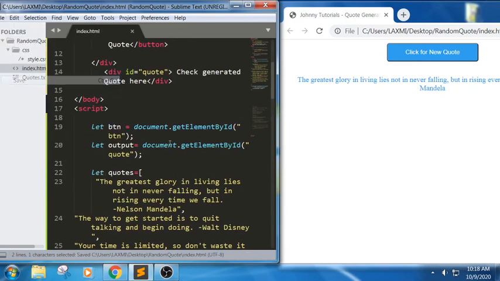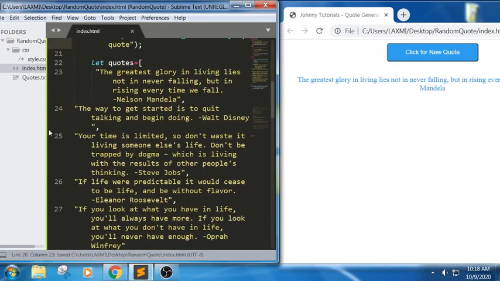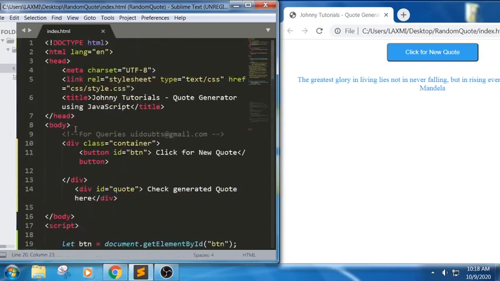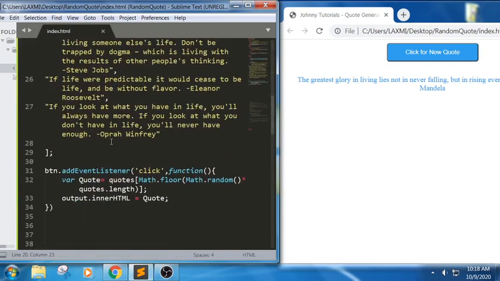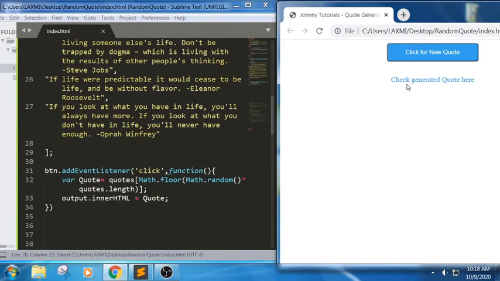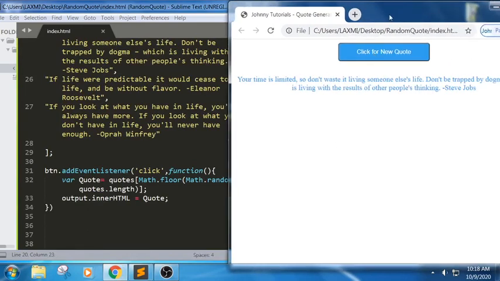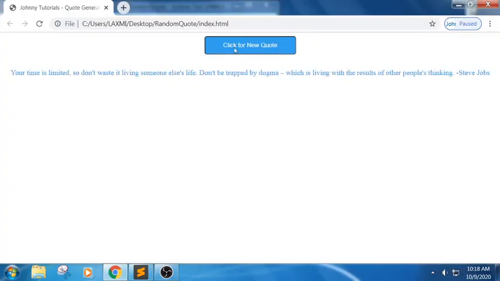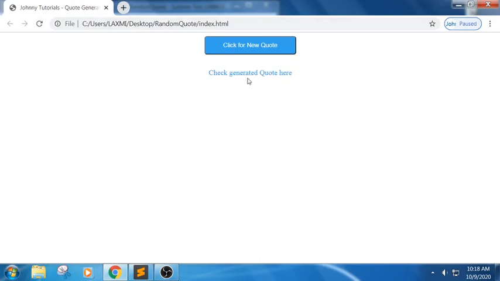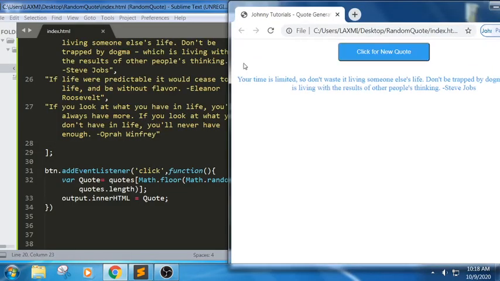It is too slow. Okay, I have saved this file. See, can you see the quotation we are generating? Whenever I click on it, it is able to generate random text.